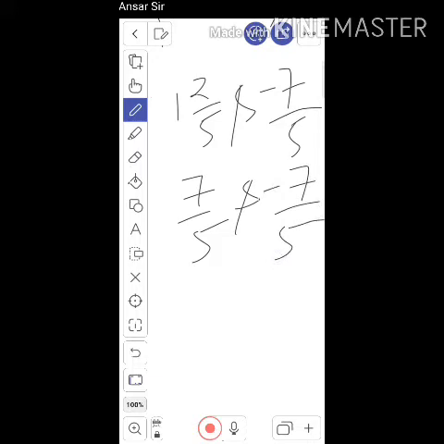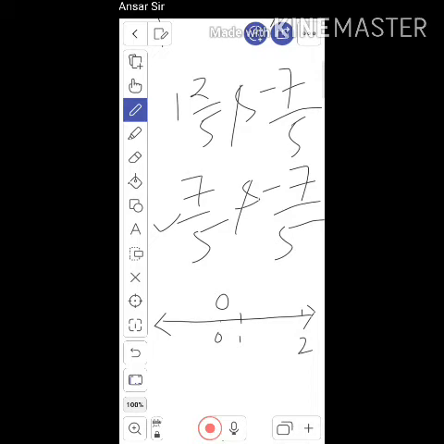Now draw a line, at the center name it O, that is 0. Now on the right hand side let it be 1 and it will be 2. So all positive integers are represented on the right hand side.